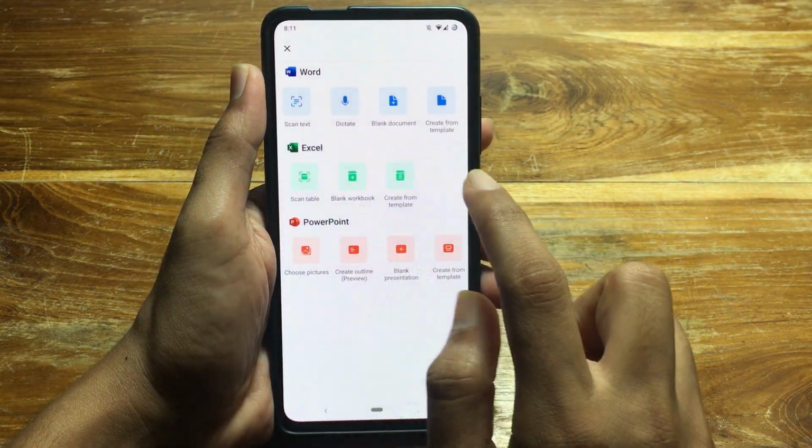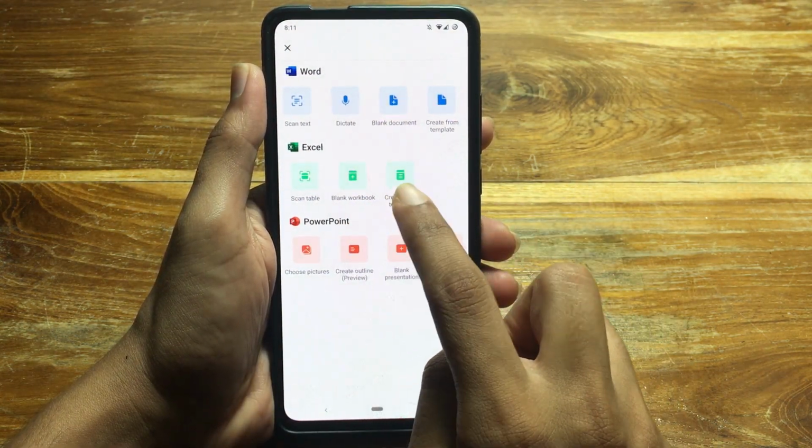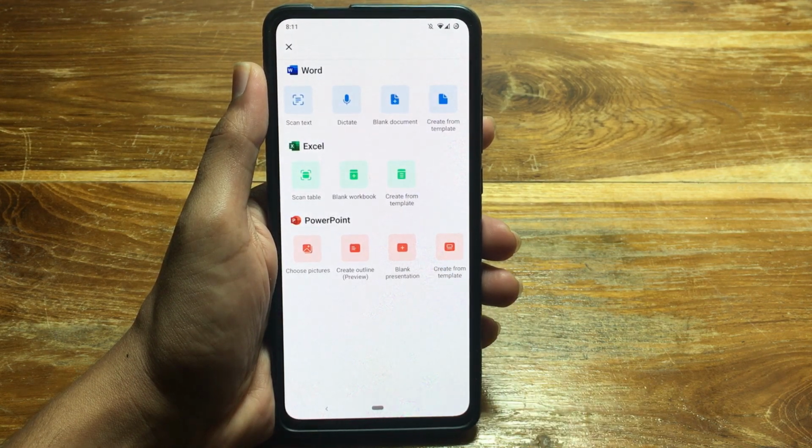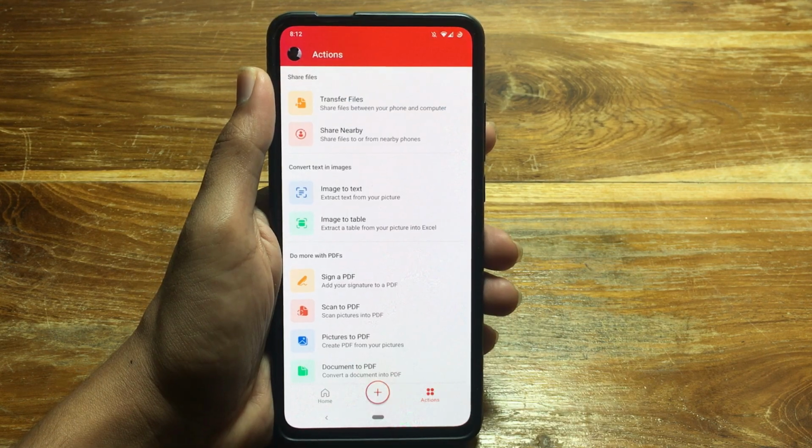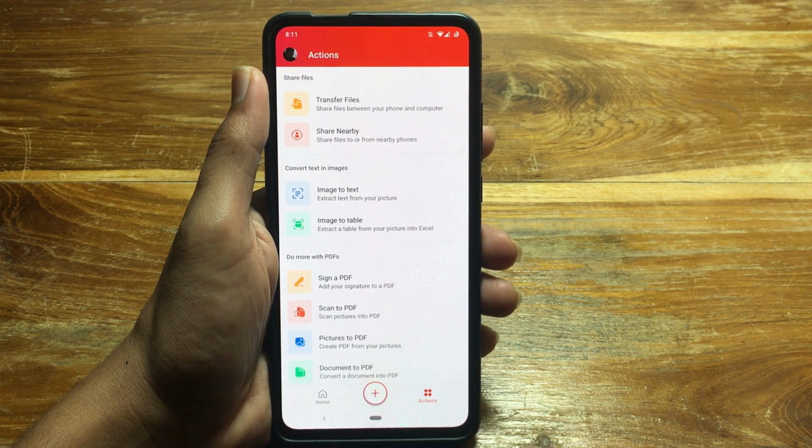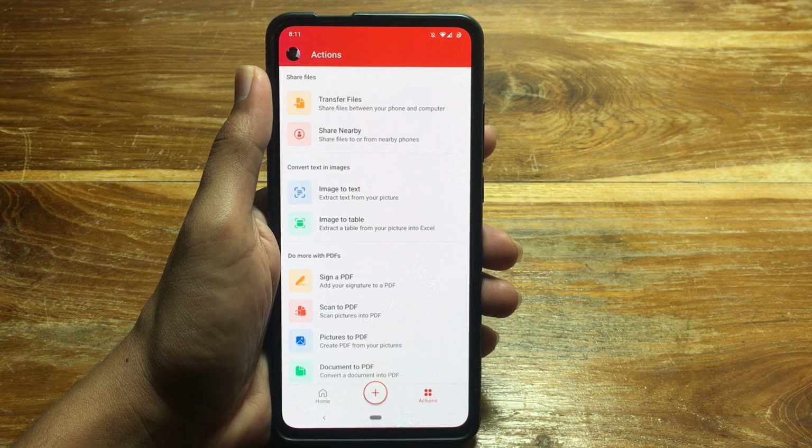You have templates to create your resumes or Excel sheets or PowerPoint presentations on the go. The app even provides OCR to extract text and tables from a picture. The app also supports cloud sync with your Microsoft account.